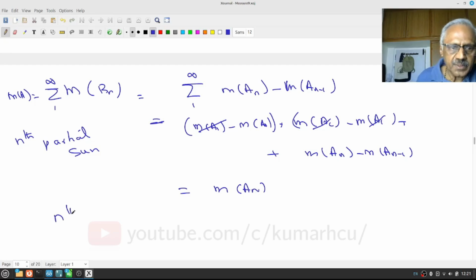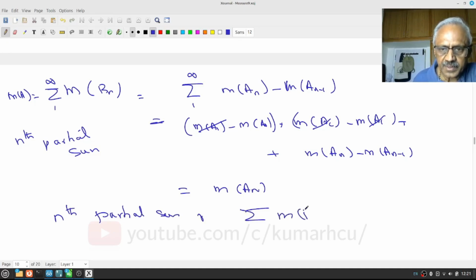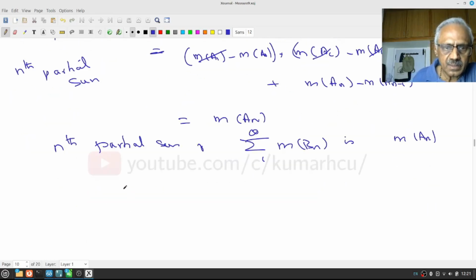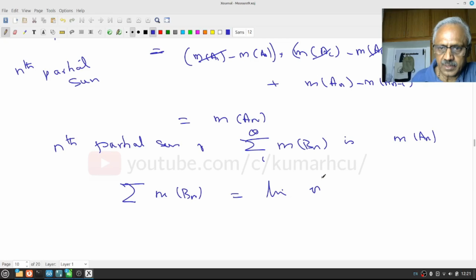So the nth partial sum of the summation of measure of Bn, this is a telescopic series, is measure of An. Now what is the definition of the sum of measure of Bn? This is the limit of the nth partial sums.